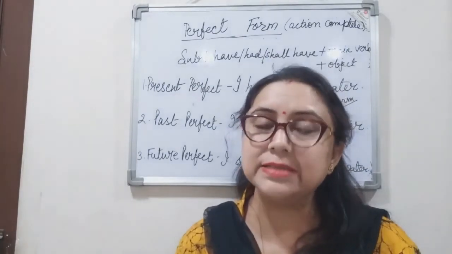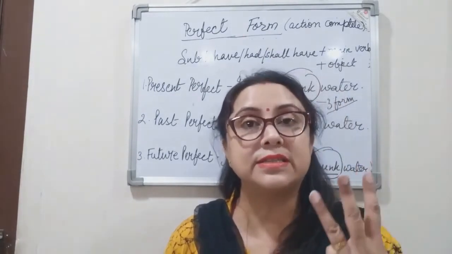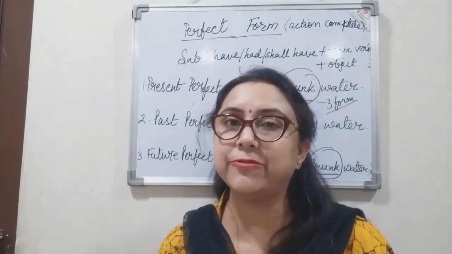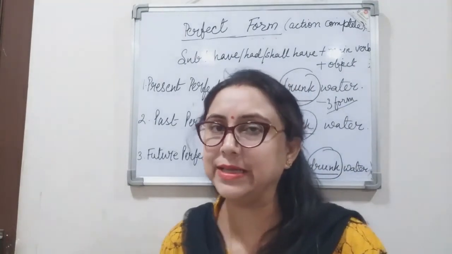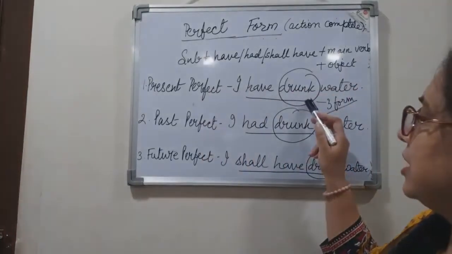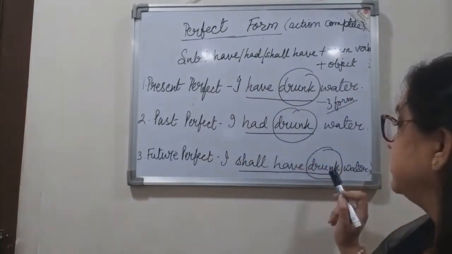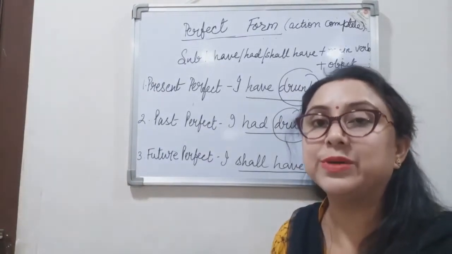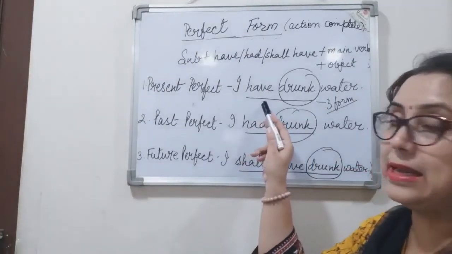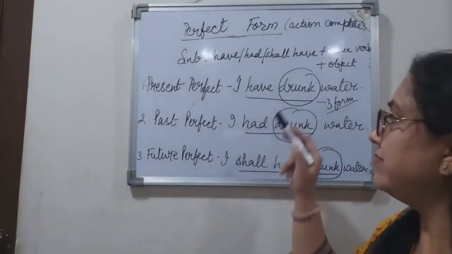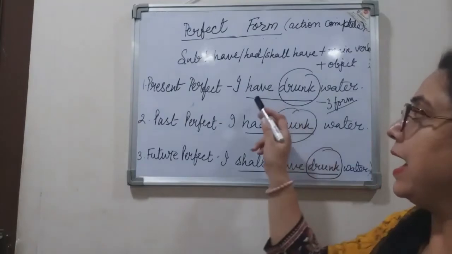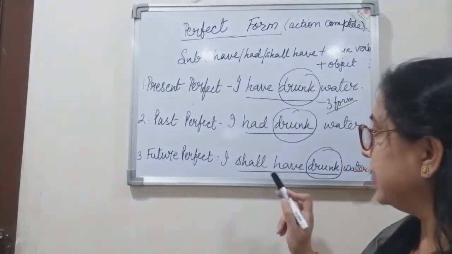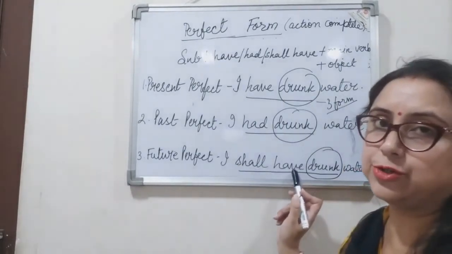In perfect tense, we always use the third form of the verb, that is the past participle form, right? So, drunk here, drunk here, drunk here as well, no change. So, only the verb which changes is the helping verb, right? Have, had, and shall have. Have, present form, had, past form, and shall have, the future form, right?